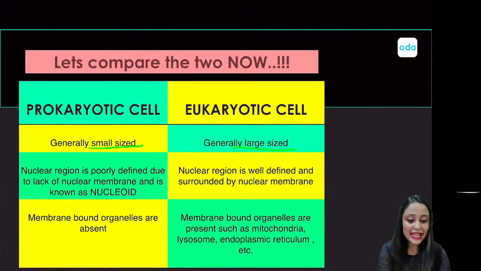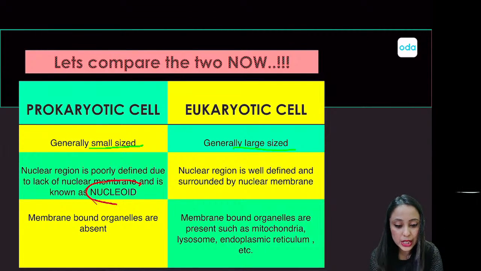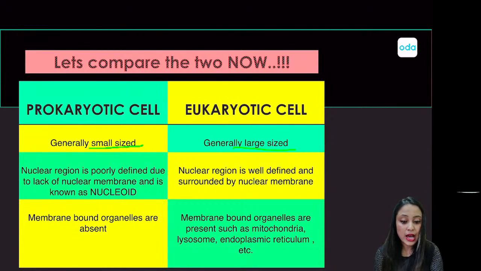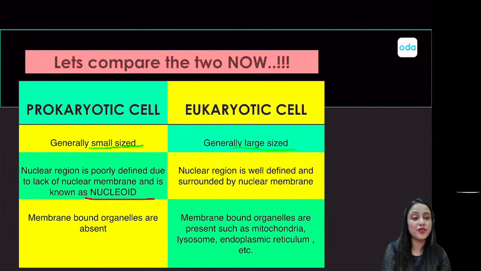Secondly, a prokaryotic cell has got a nucleoid because it does not have a nucleus. I told you, a prokaryotic cell will not have a nucleus. Instead, it will have a nucleoid. But the eukaryotic cell, on the other hand, will have a true nucleus. That is why it is different, right?